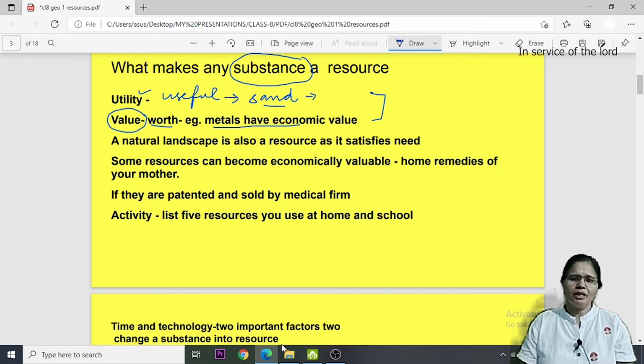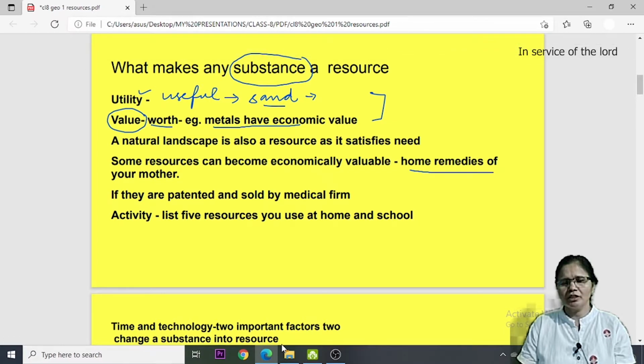Some resources can become economically valuable. For example, home remedies, which your mother tells you today. Home remedies means any dadi maa ke nuskhe, things which we utilize to cure our problems and to find solutions to our problems. Maybe today these are not valuable, but if in future you get them patented, registered in your name, and then they are sold by medical firms who earn money, you will also get some profit out of that.